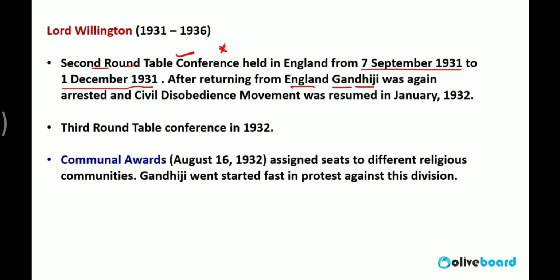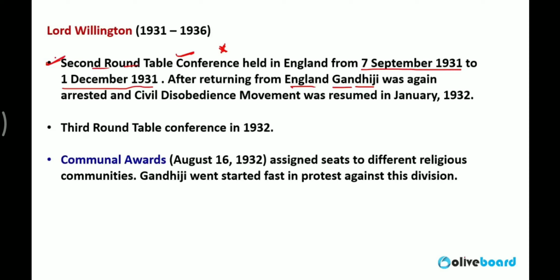Why were the Britishers conducting this round table conference? They were conducting it to discuss the possibility of proper elections in India and how to make the Constitution of India with the support of all the parties in India.